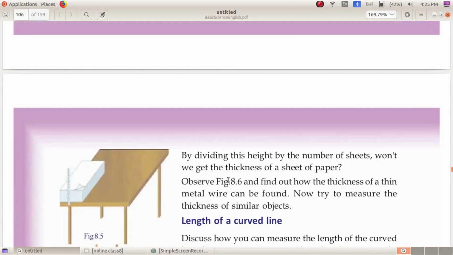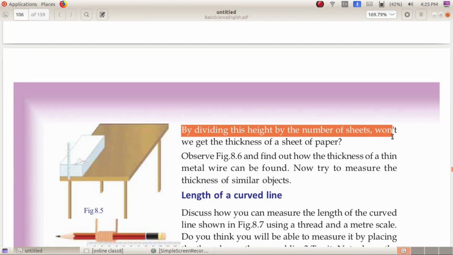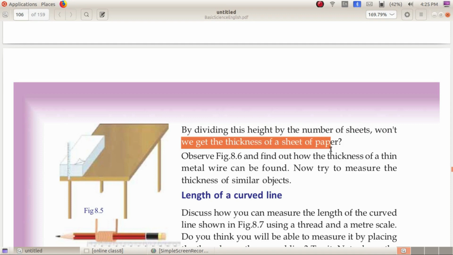Now there is another step remaining, that is, by dividing this height by the number of sheets, we get the thickness of a sheet of paper. For finding the thickness of a single sheet of paper, we have to divide the height we measured using the scale with the number of sheets taken.